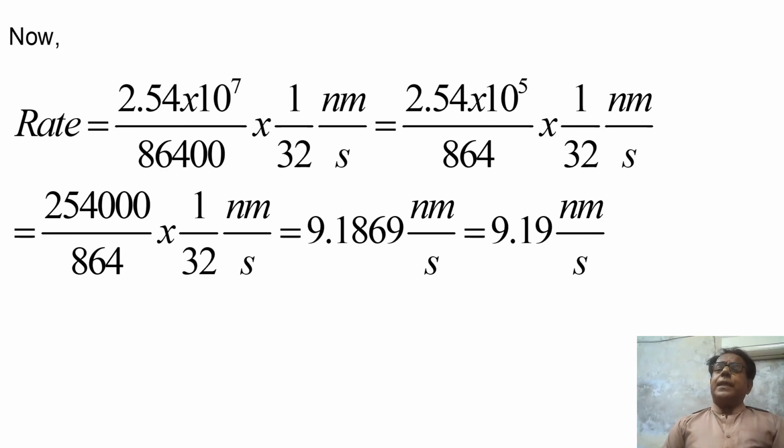Why have we written 9.1869 nanometer per second equal to 9.19 nanometer per second? This approximation will not be commented on, because in our previous modules we have worked on this a lot.